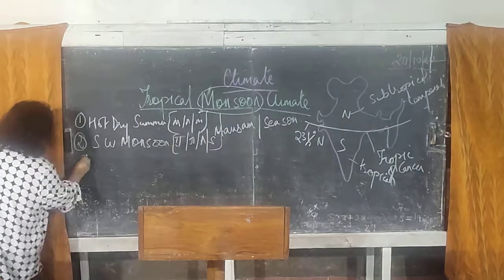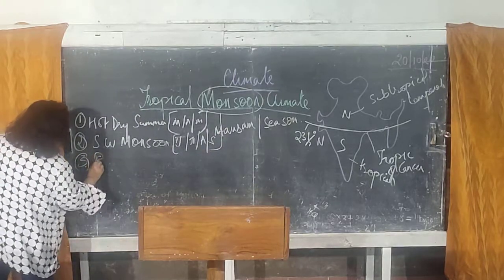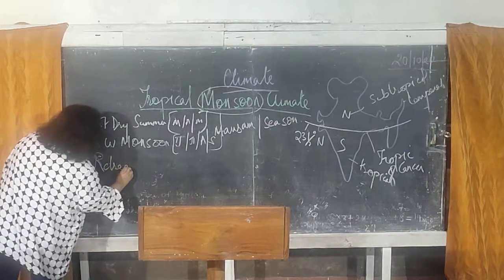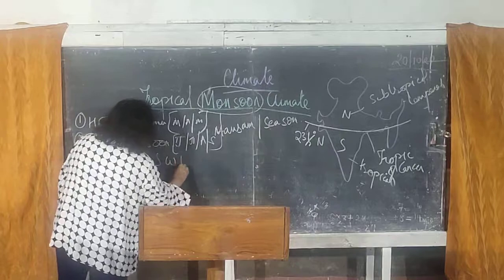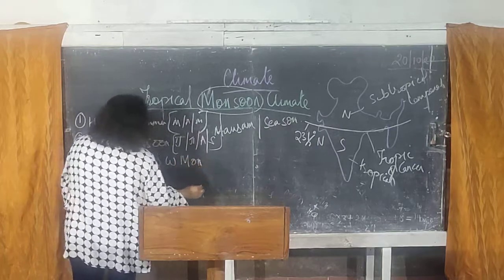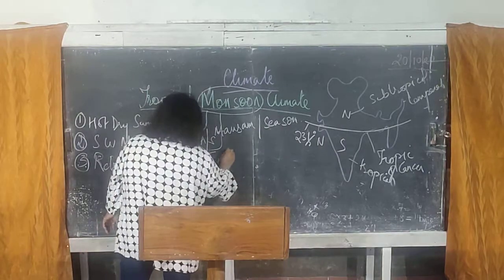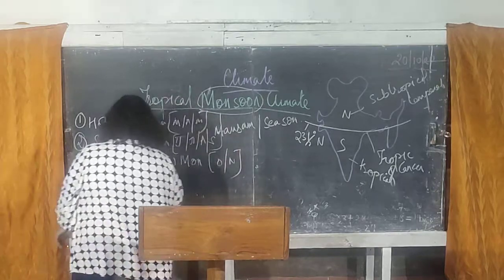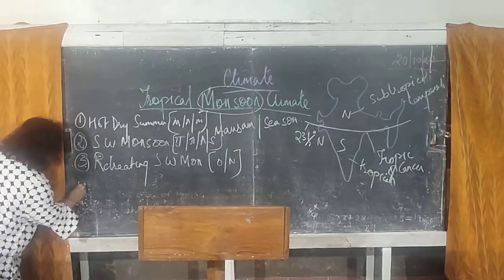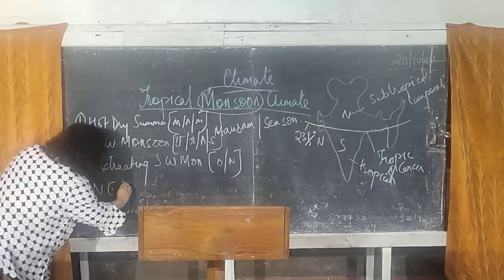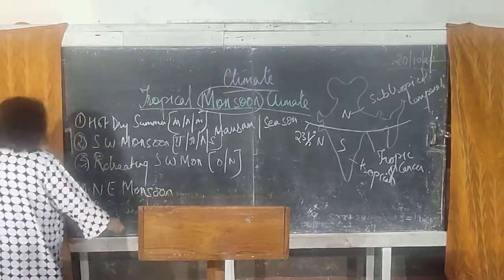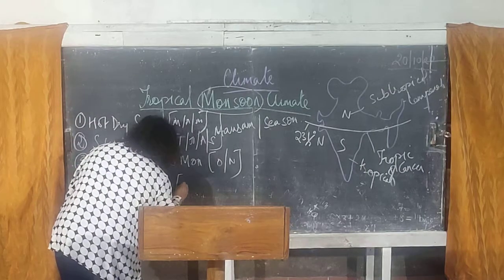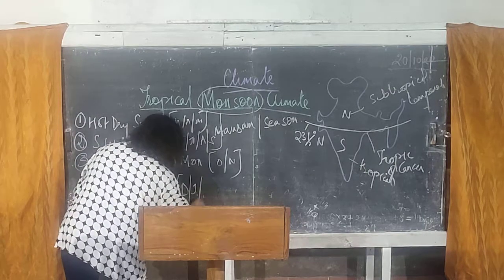The third is the retreating southwest monsoon, in October, November. And the last is the season of the northeast monsoon, starting in December, January and February.